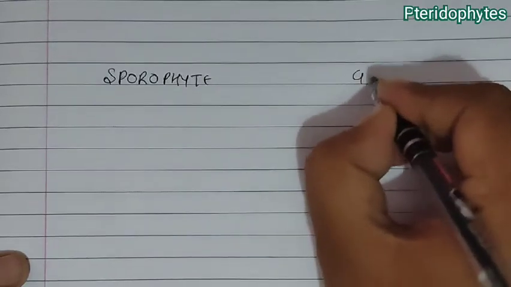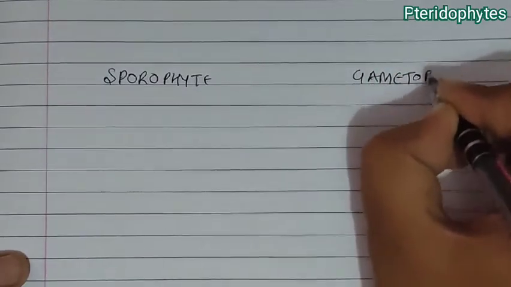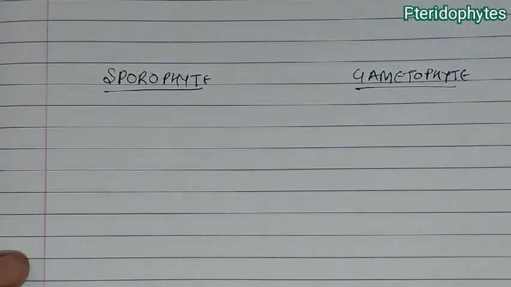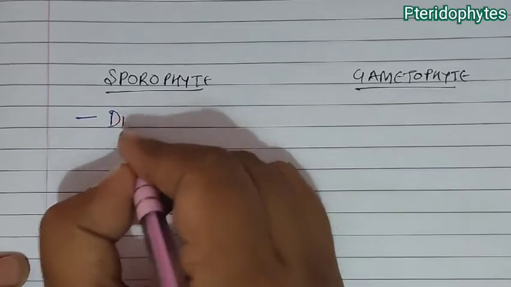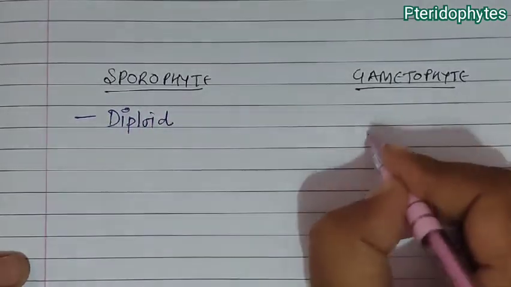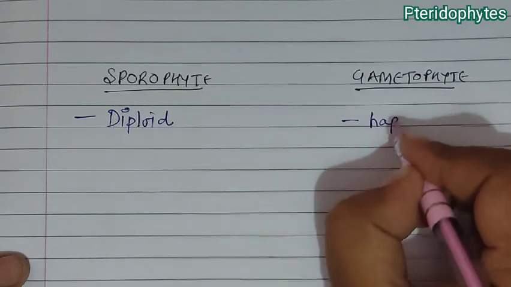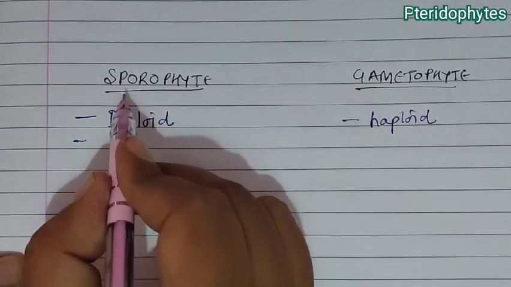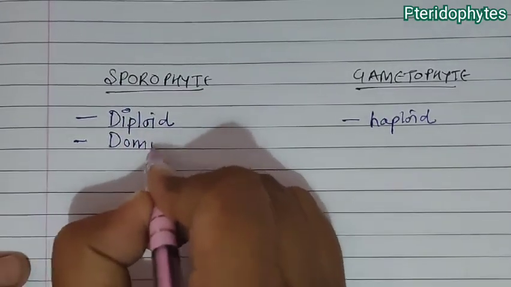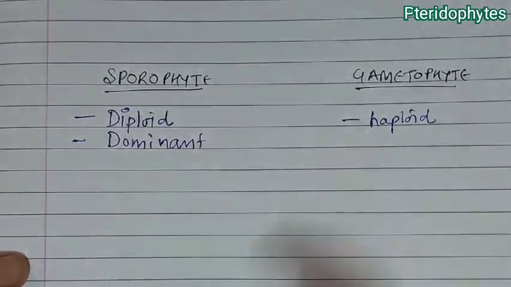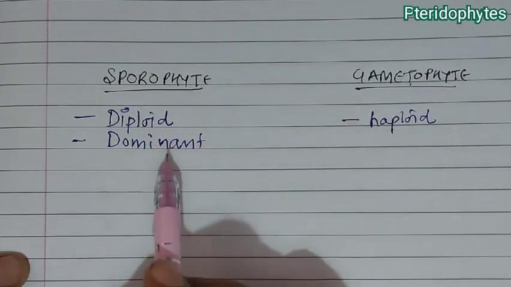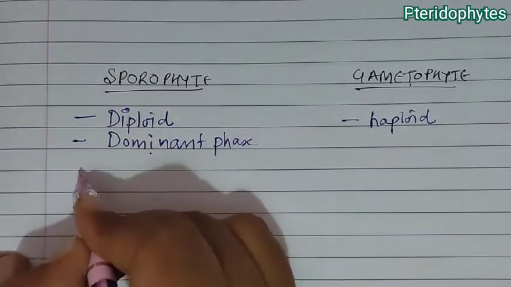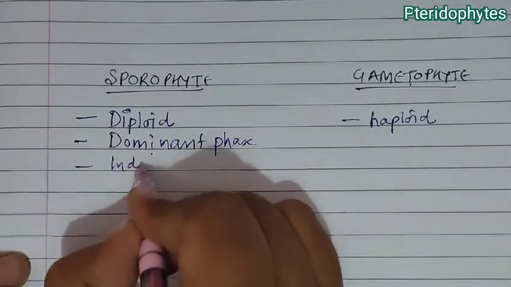Now when we compare a sporophyte and gametophyte of pteridophyte, it has come into consideration that the sporophyte is the diploid, spore producing body, that we know. The gametophyte is haploid and a gamete producing body, that we all know. But the important point is that in pteridophytes the sporophyte is dominant. In algae and bryophytes we considered the gametophyte as dominant, but in pteridophytes the dominant phase is nothing but which one? Sporophyte.